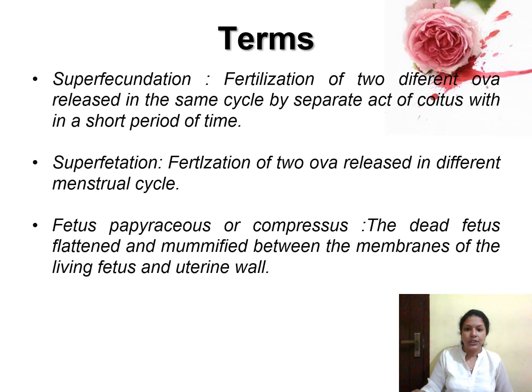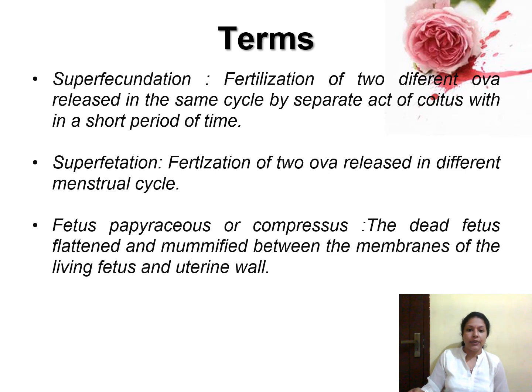And superfetation means the fertilization of 2 ova released in different menstrual cycles. That is, after one menstruation, fertilization of the first ovum will occur, and in the subsequent menstruation, one more ovum may come out, and that also may get fertilized. Naturally, this will not occur, but there is a chance. If such fertilization occurs, that is known as superfetation.